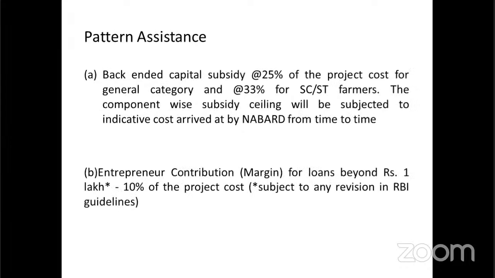It gives a 25% subsidy to the general category. If the farmer in this Dairy Entrepreneurship Development Program comes under the general category, the subsidy will be 25%. For SC/ST farmers, it will be 33%. For the entrepreneur contribution, for loans beyond ₹1 lakh, 10% of the project cost should be paid by the farmer.